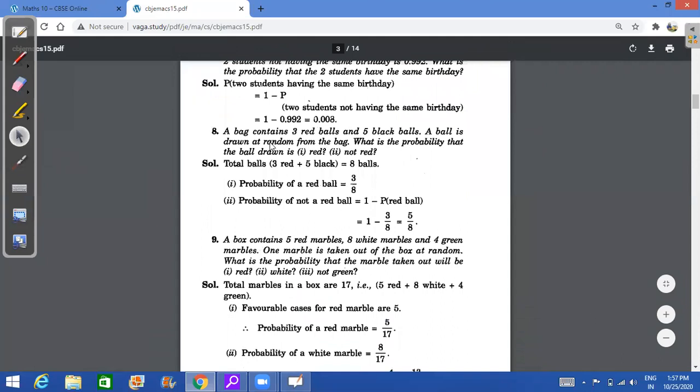Next question, question number 8. A bag contains 3 red and 5 black balls. A ball is drawn at random. What is the probability that it is red? So how many balls are there? 3 plus 5, 8, out of which 3 are red. So probability of red will be favorable is 3, total is 8. Probability will be 3 by 8. And what is the probability that it is not red? Not red will be, obviously they are referring to black. So that is going to be 5 by 8.